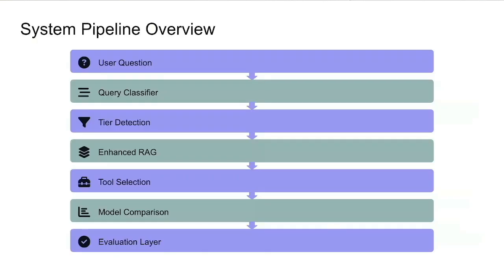And this is the system pipeline overview of our ChatR. We have the user question, then a query classifier, and we do tier detection to determine which tier. Then we have RAG, and based on the tier detection, we have tool selection, and then we output the outcomes. We also want to compare ChatR with GPT or other models, so we also have model comparison and evaluation layers to compare the outputs.